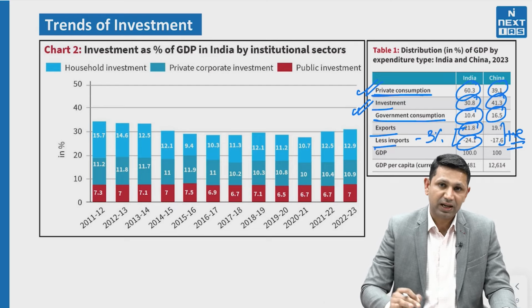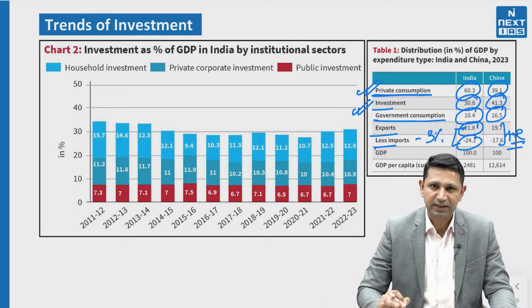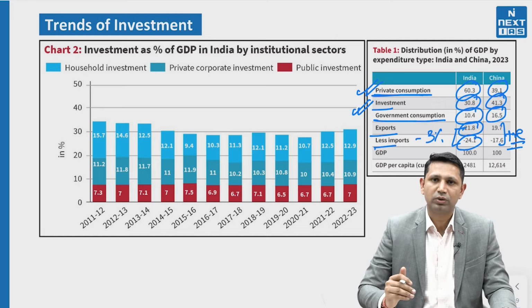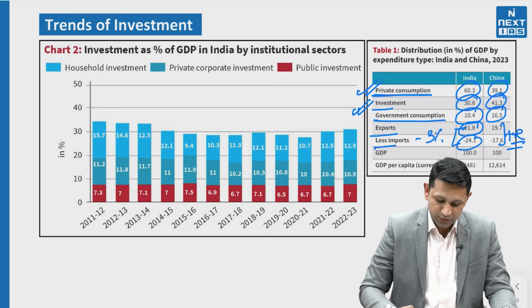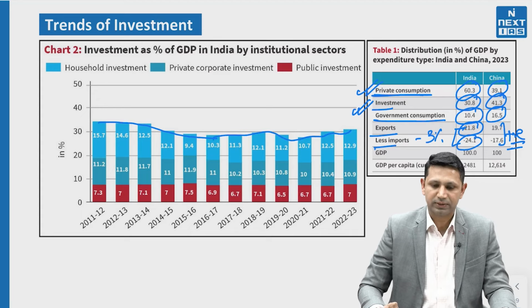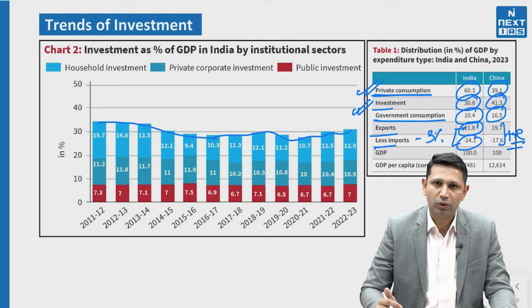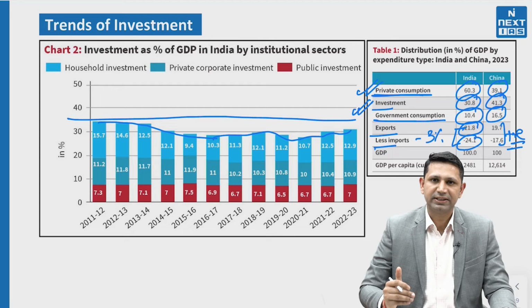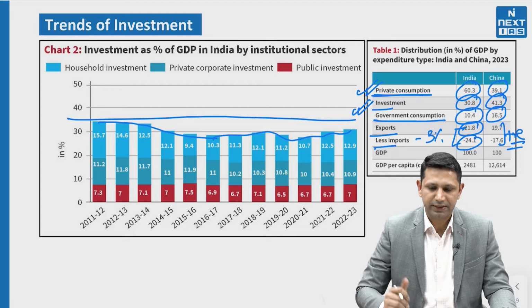Now if we compare the last 10 years data, we find that India's investment has almost been stagnant around 30%. It was around 32% and it has declined since then, and it is now increasing in recent years. More or less, it has not gone above the 35% level. So India's investment has actually been very less.